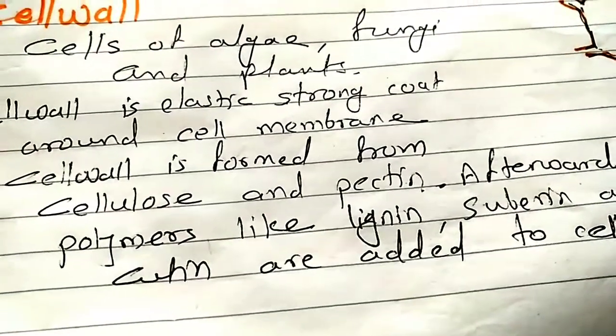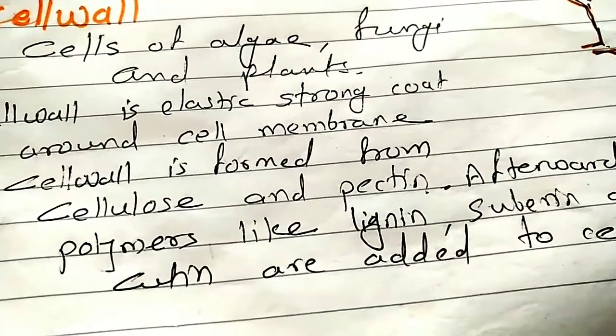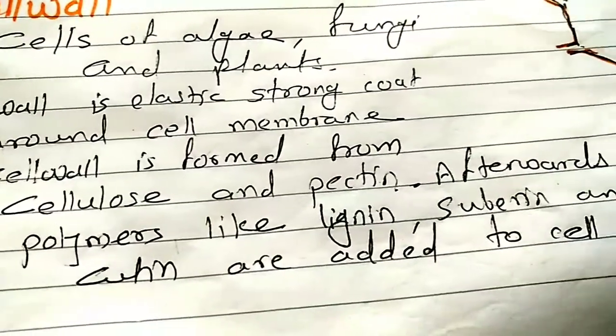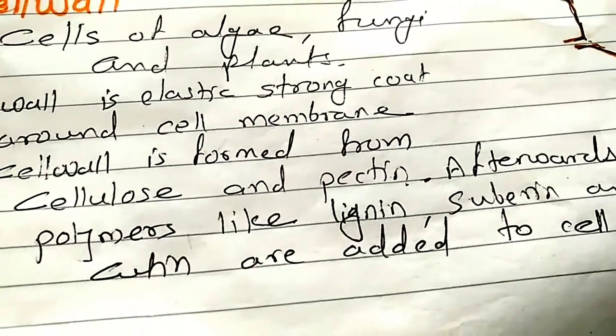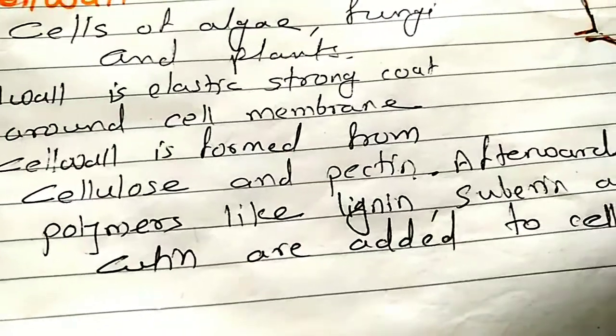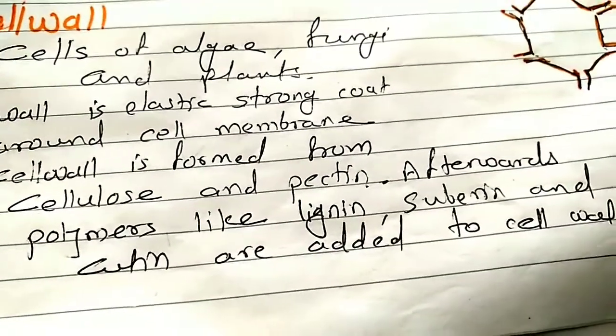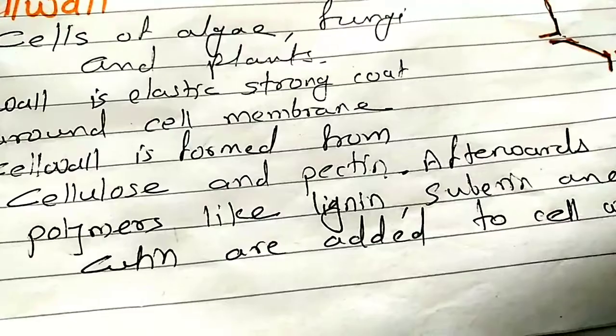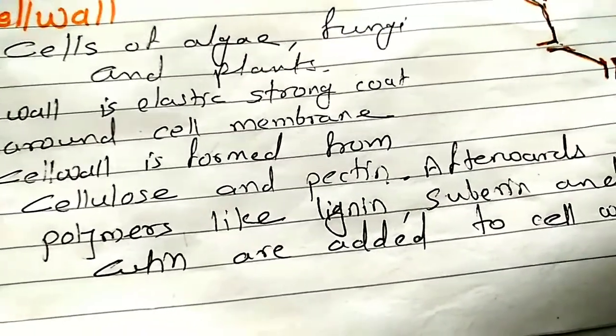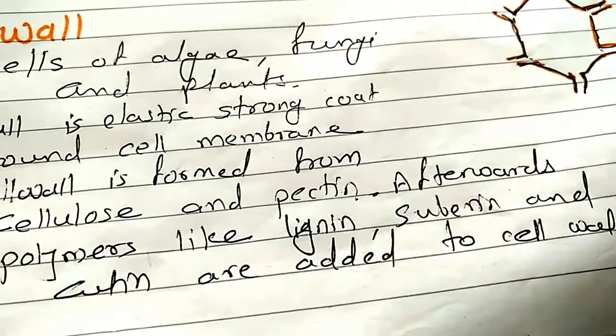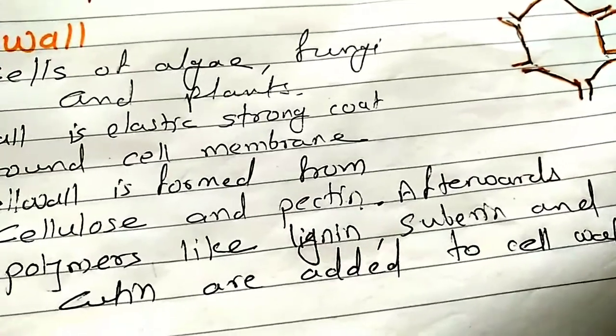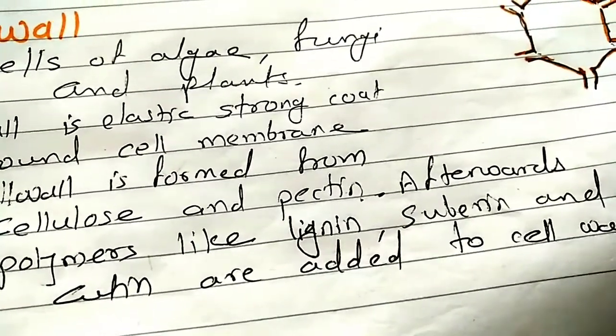Its main function is to allow the substances to enter into the cell and to pass out of the cell. So which polymers? Polymers means long chains. So long chains of lignin, suberin and cutin are added to the cell wall.